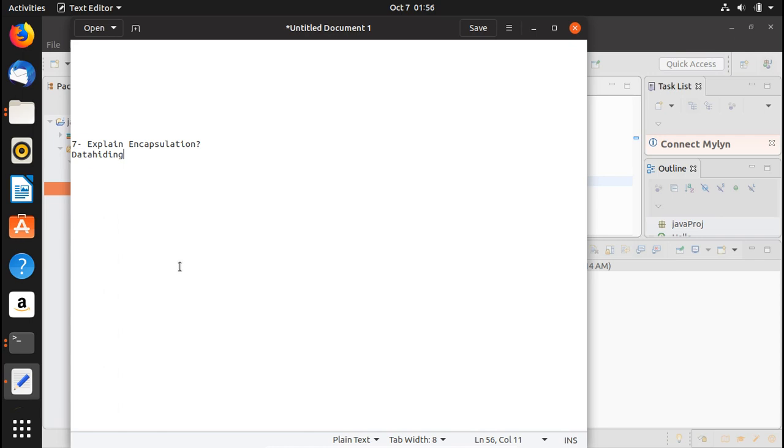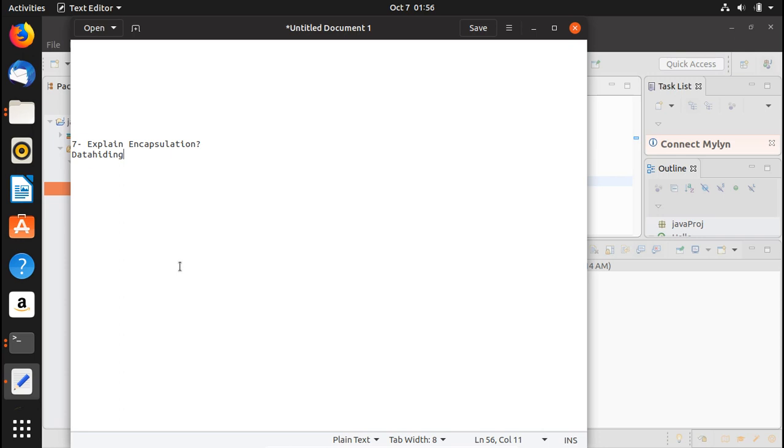So I think that is pretty much it as far as the theory is concerned. So let's discuss a few of the encapsulation advantages as well. The advantage of encapsulation is that the fields of a class can be made read-only or write-only. The second advantage is that a class can have total control over what is stored in its fields.